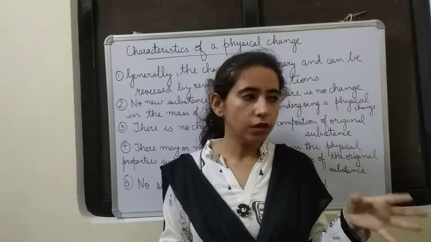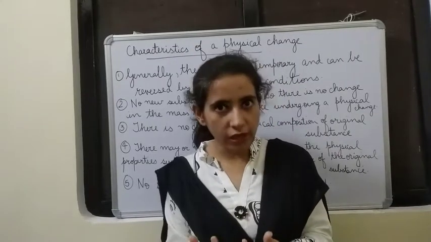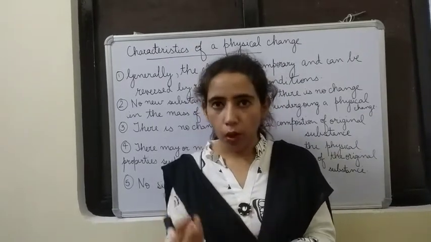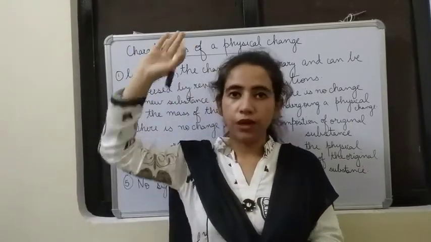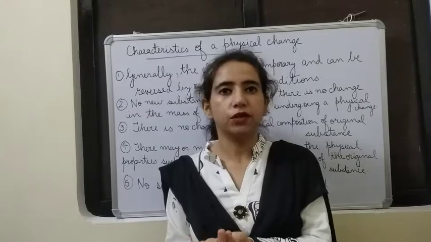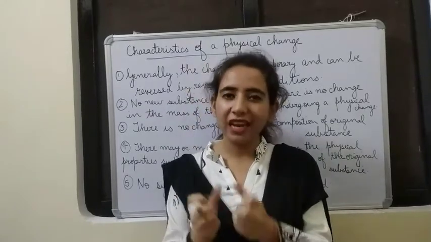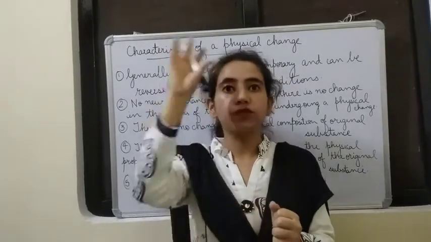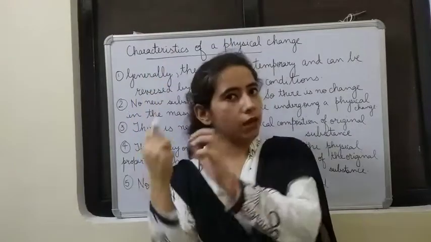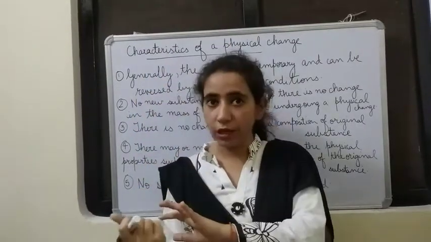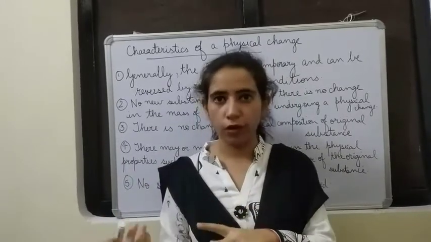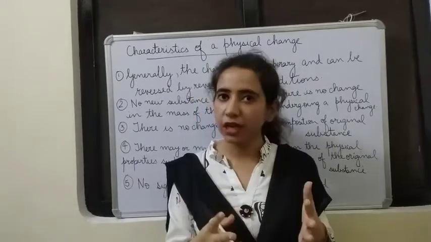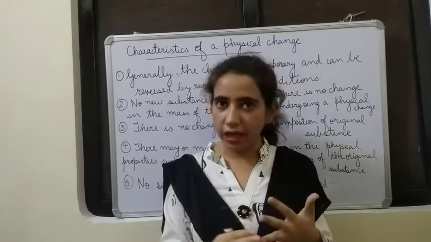That salt solution, if you evaporate or if you boil it, then what will happen? The water will vaporize. It will form vapors and it will go into the atmosphere. At the bottom, what will be left? Salt will be left. And we can get the water back from those vapors. We can collect those vapors and convert it into water. So you see, we started with salt and water and again we got back salt and water. So we see physical changes are temporary and they can be reversed.